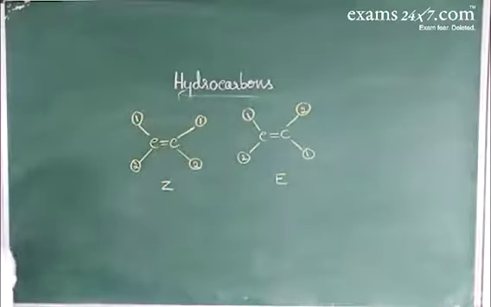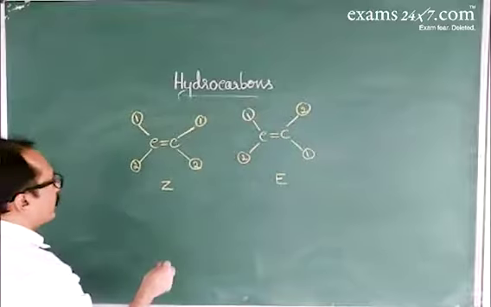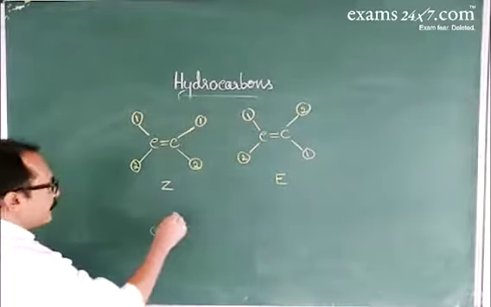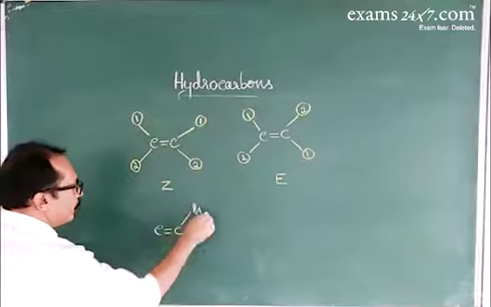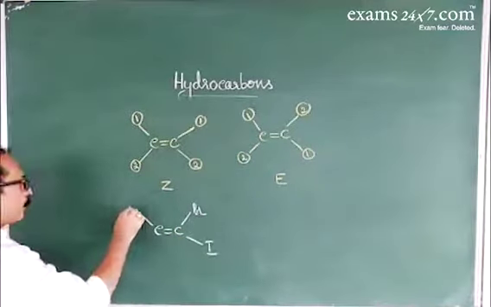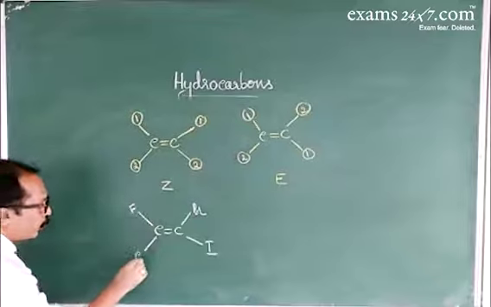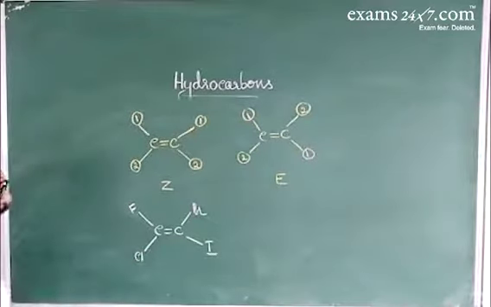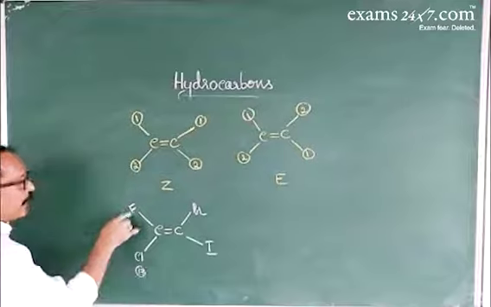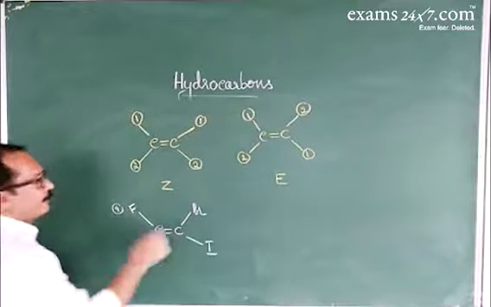One more example we'll take. Look here. Carbon to carbon double bond, linked by bromo group, here iodo group. In this case, fluoro group and chloro group. Now, atomic number of chlorine is 17. Atomic number of fluorine is 9.